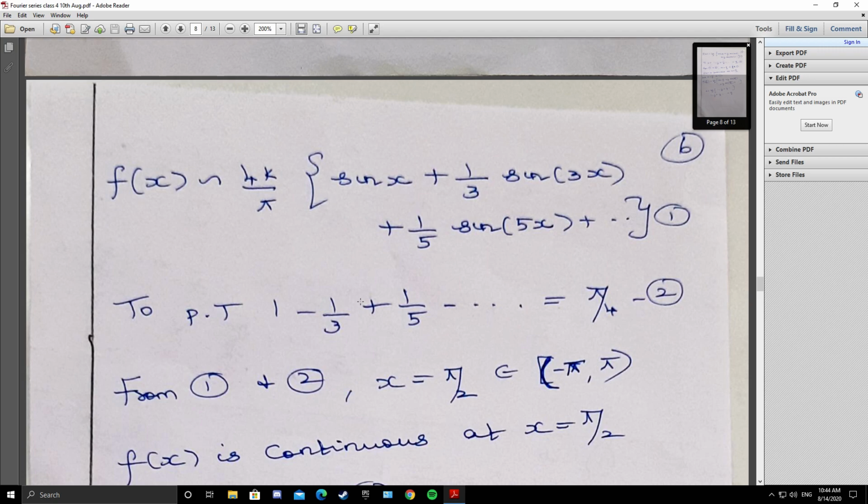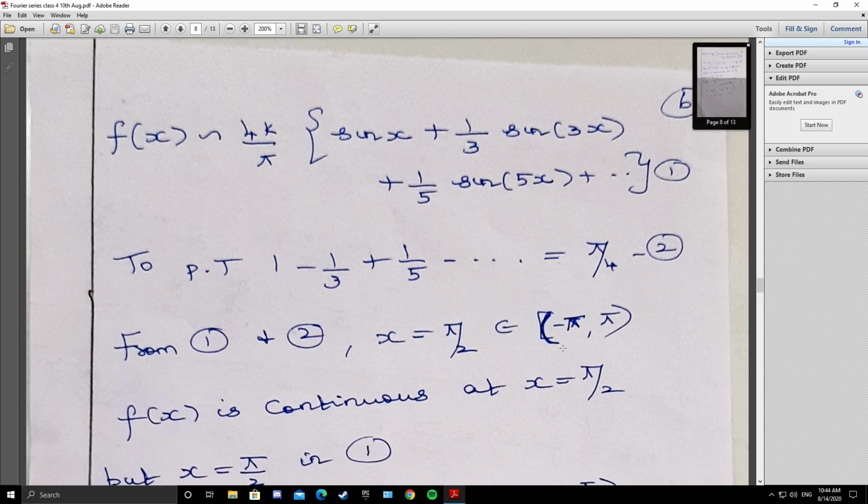This comes only by trial and error. Generally we try x as 0, pi by 2, pi, 2 pi, like that. If x is 0, sine 0 is 0. If x is pi, sine pi is 0, sine 3 pi is 0, sine 5 pi is 0. So no use. Take x as pi by 2: sine pi by 2 is 1, sine 3 pi by 2 is minus 1, sine 5 pi by 2 is 1. So you are getting the series 1 minus 1 by 3 plus 1 by 5 minus etc. So by trial and error, x equals pi by 2, which is definitely a point in the interval minus pi to pi.